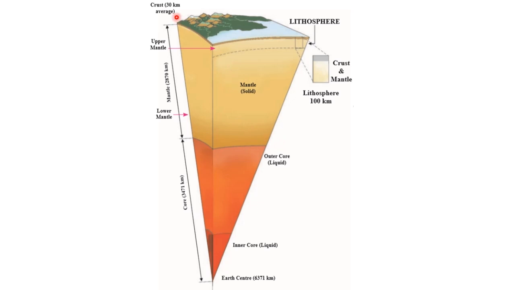Okay students, this is the crust. This is the mantle, which consists of an upper layer and a lower layer. This is the core, this is the outer core, and this is the inner core. And this is the center of the earth, which is about 6,371 km.